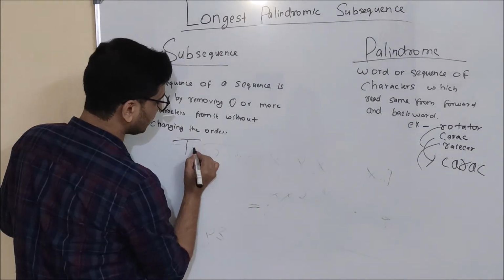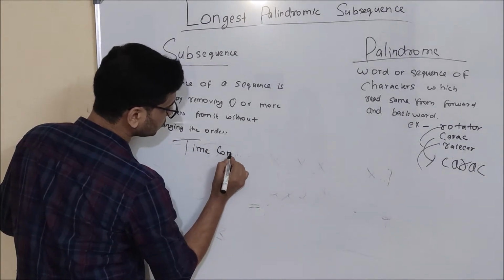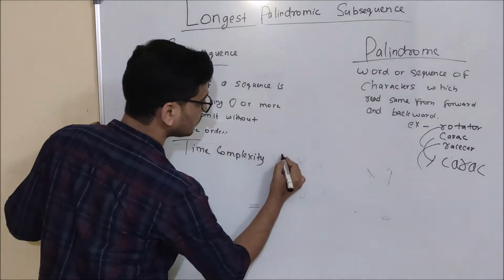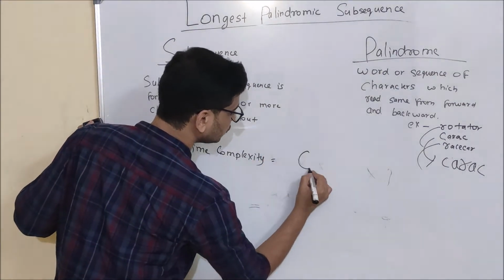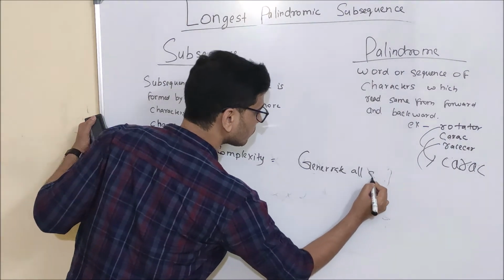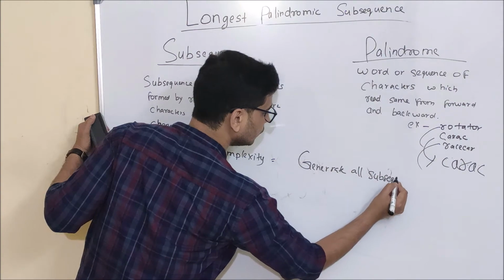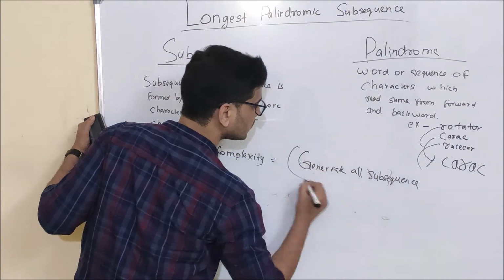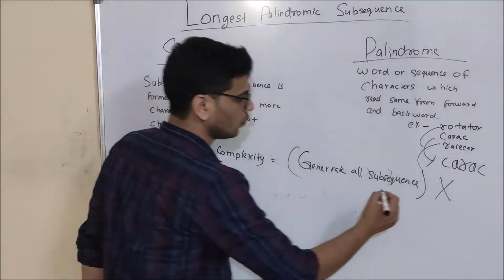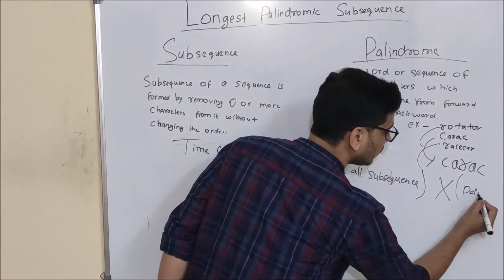What will be the time complexity of the brute force approach? First we will generate all subsequences, and for each subsequence we will check whether it is a palindrome or not.